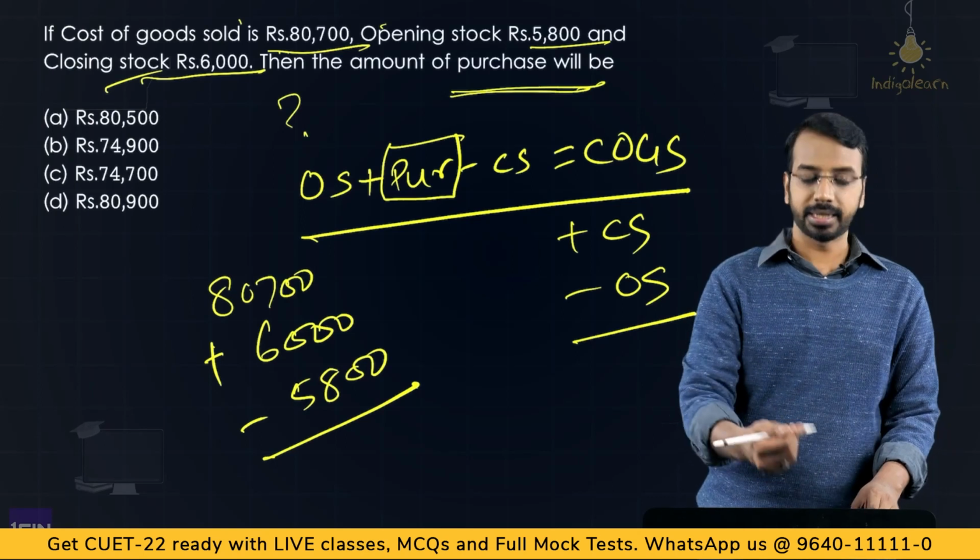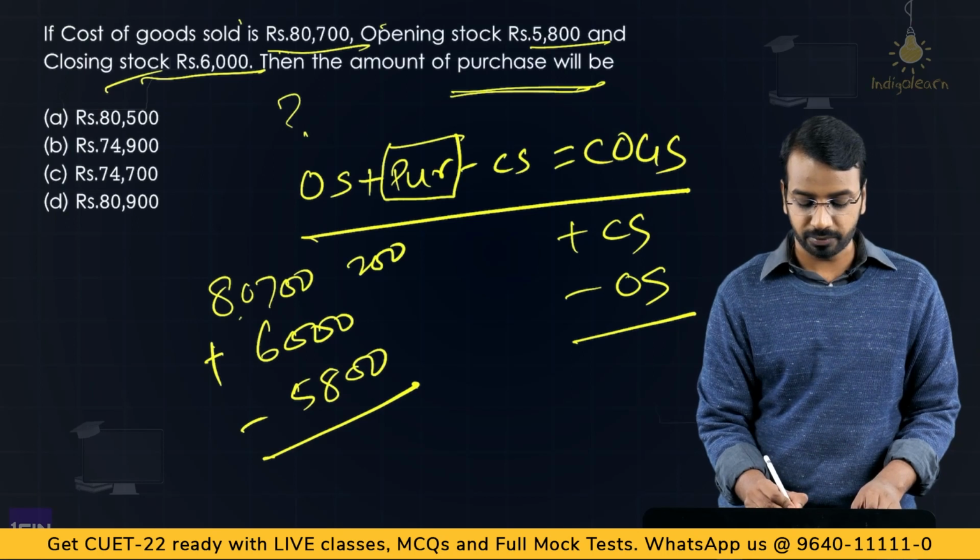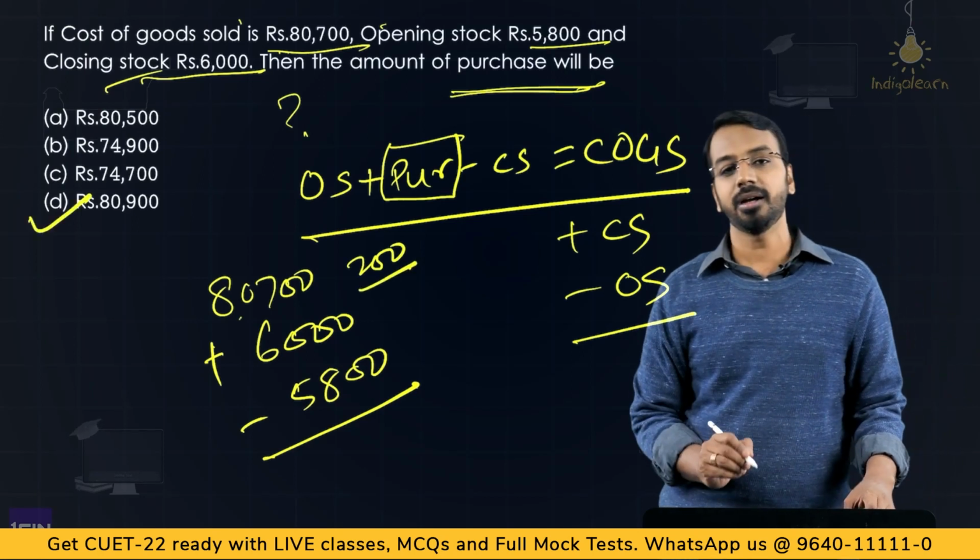Now if you do this, you will get the answer. Now how to quickly calculate? 6,000 minus 5,800 is 200. So 80,700 plus 200, 80,900 is the correct answer.